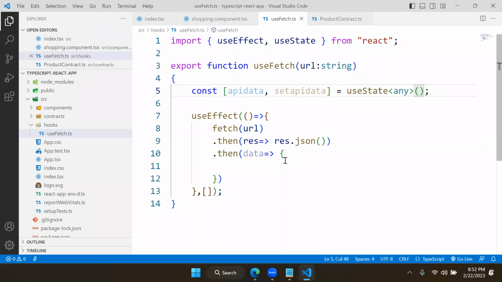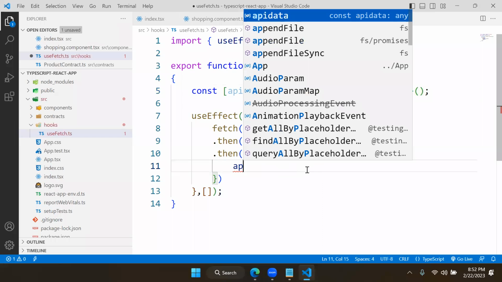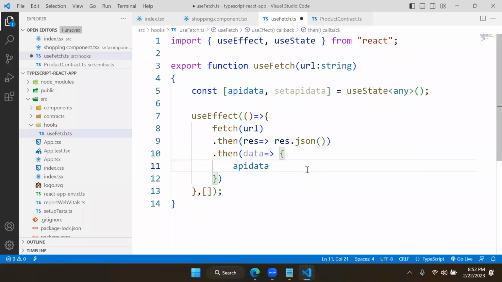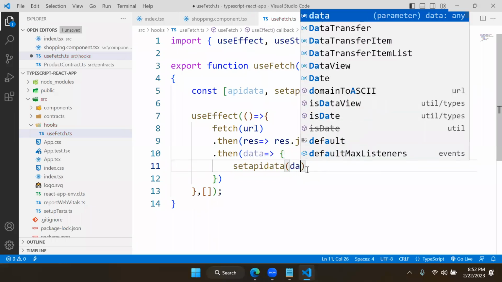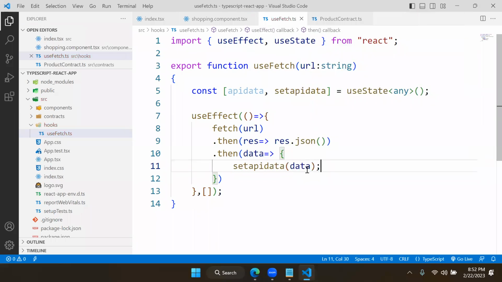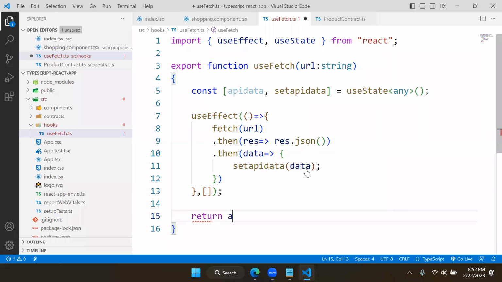Now, this API data is apiData, so we need to set API data with setApiData, and into that we need to pass the data. And very important, this function has to return that API data. That means this function is going to return the data that you are fetching from the API.